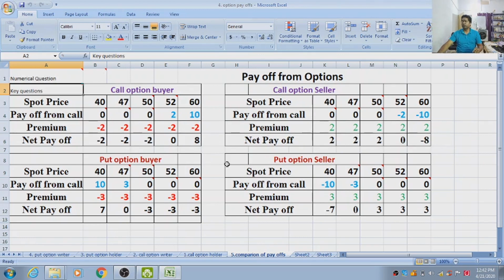So that is the end of today's lecture. In this lecture we tried to make you clear about the 4 cases, and at the end we compare.